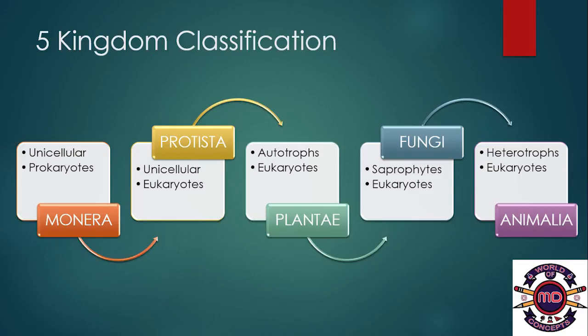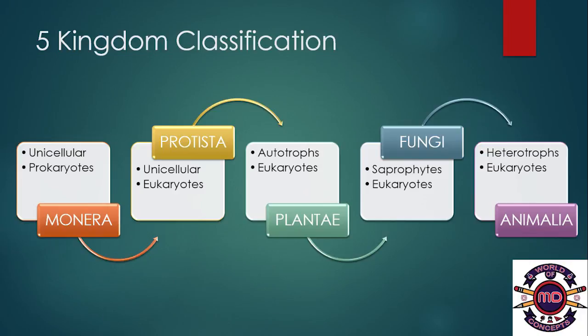If you see in kingdom Monera, the organisms were unicellular and prokaryotic. However, when we go ahead to kingdom Protista, we will be able to observe that the nucleus was well developed and Protista had unicellular and eukaryotic organisms. Later on, the 3 kingdoms, that is Plantae, Fungi and Animalia, are distinguished based on the nutrition.